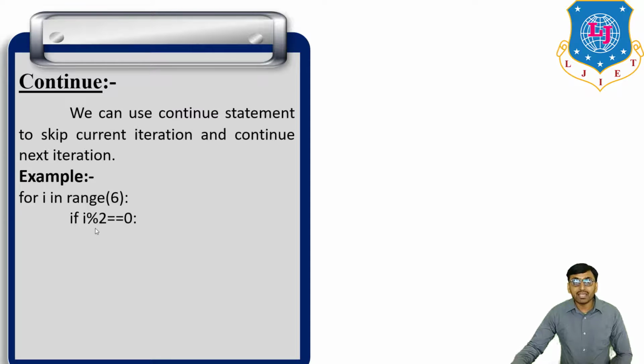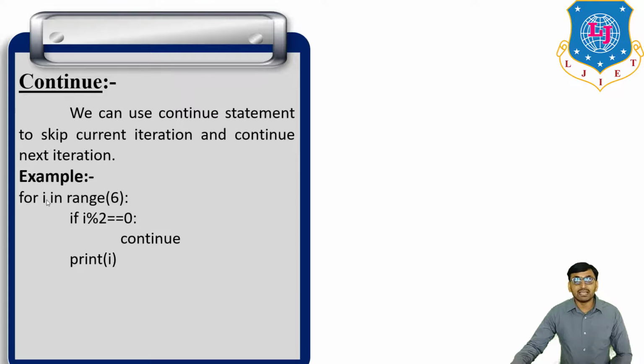If i % 2 == 0, then continue. If this condition is satisfied, then skip that element and continue with the next element. Then at last, print i.